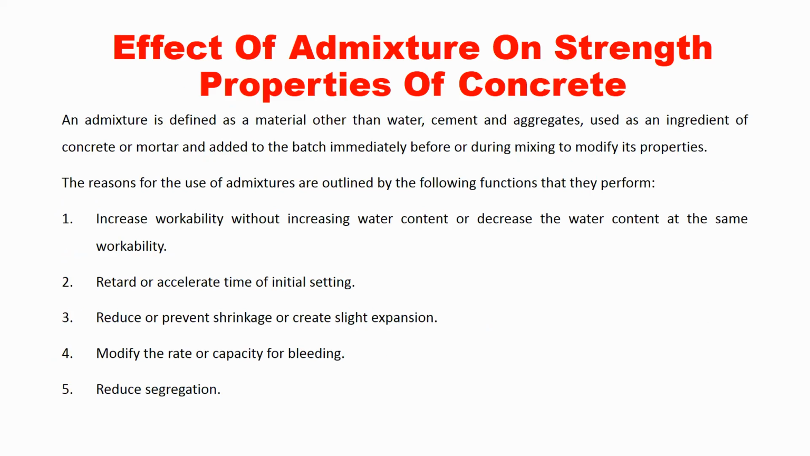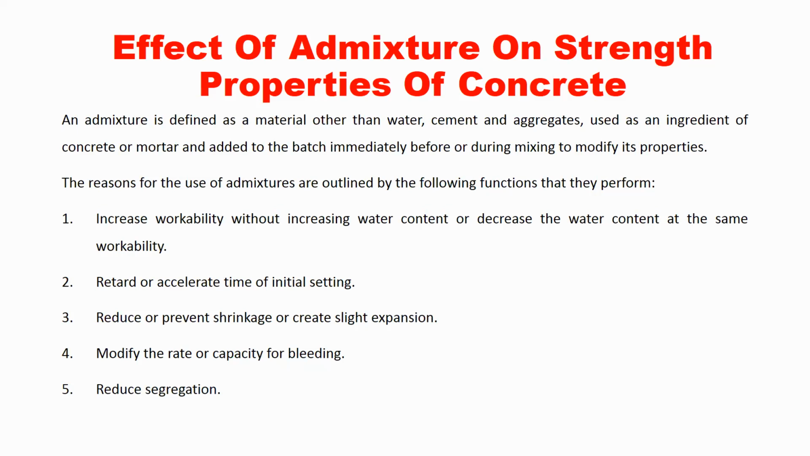Here, as the name itself indicates, chemical admixtures are admixtures which are present in the form of chemicals. So these chemicals can be added to the concrete to modify its properties. These are called chemical admixtures. And there are some minerals. These minerals also can modify the properties of concrete. So those types of minerals are called mineral admixtures.